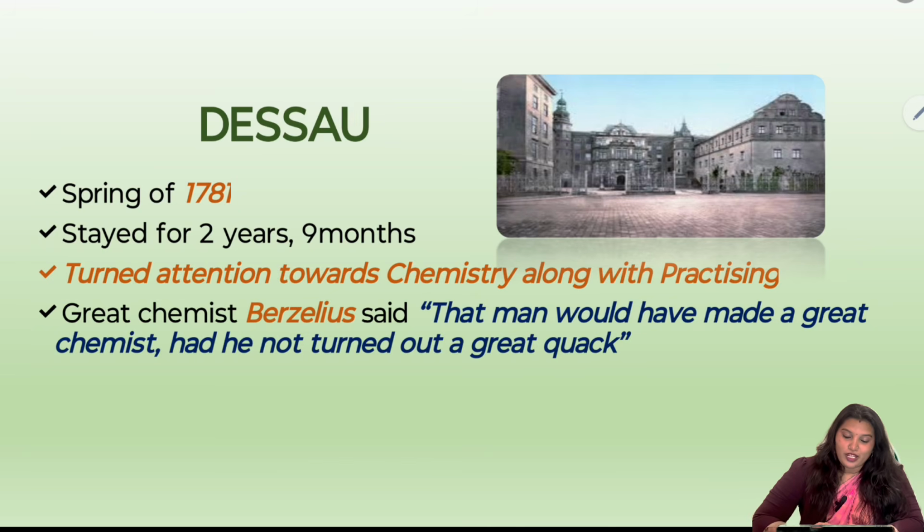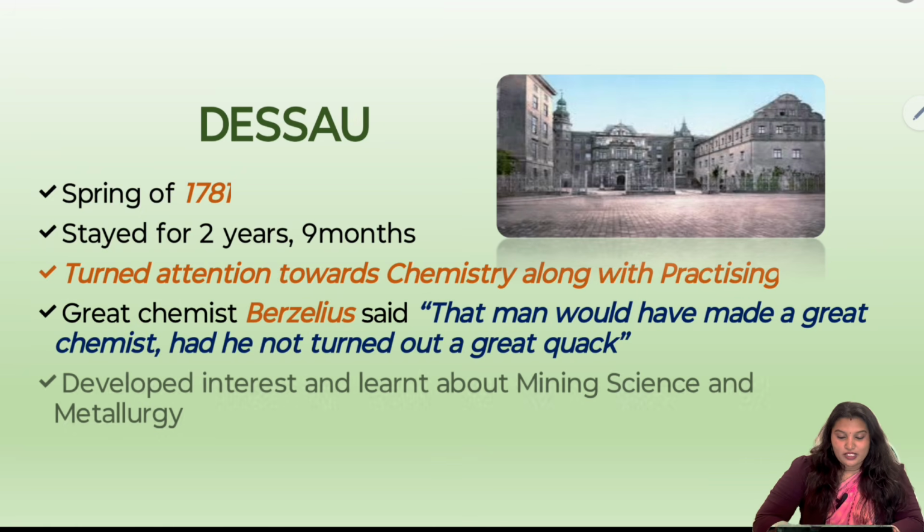He quotes the following: that man would have made a great chemist had he not turned out a great quack. So for discovering homeopathy, he is criticizing him as a great quack. If he hadn't discovered homeopathy, he would have made a great chemist, is what Berzelius says. That is how much good Hahnemann was in the field of chemistry.